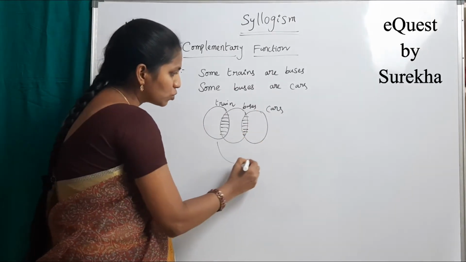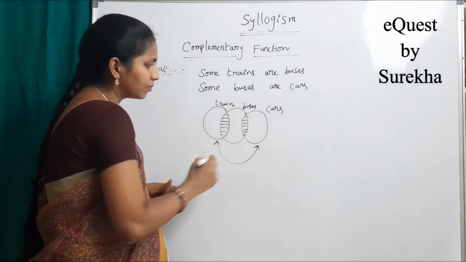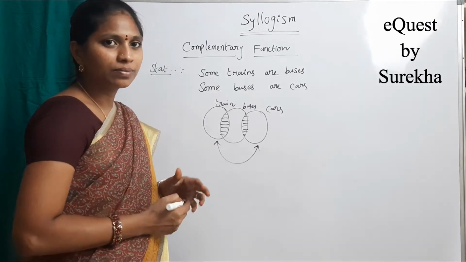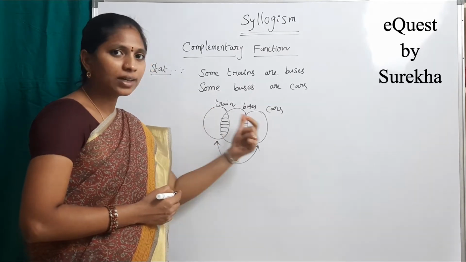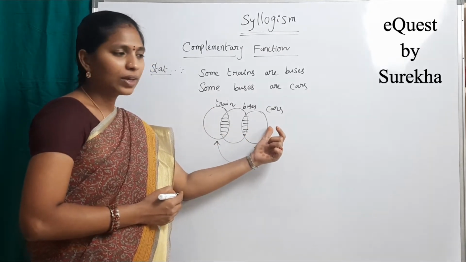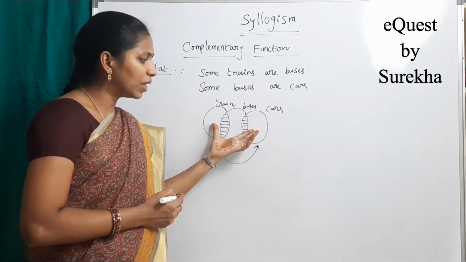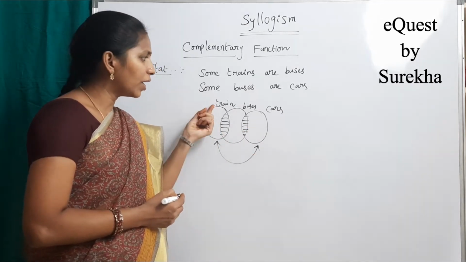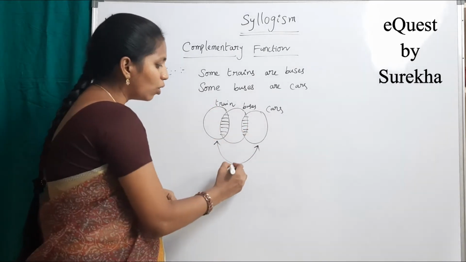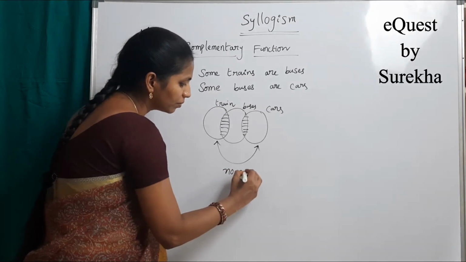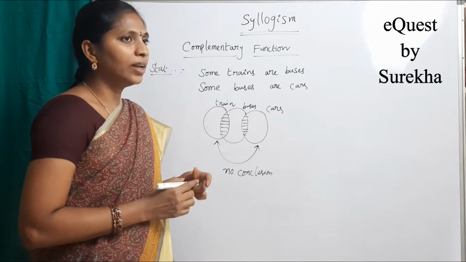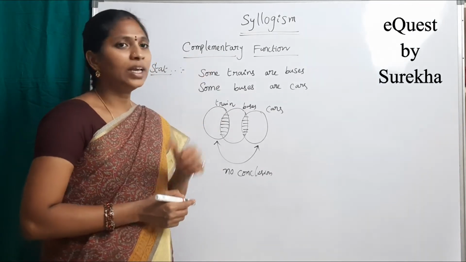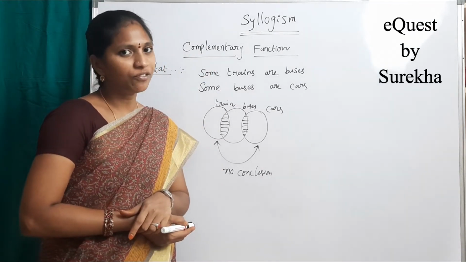Then what about these two, trains and cars? Is there any conclusion? No. There is no direct relation between the trains and the cars. We cannot conclude anything from these two. Trains and cars, there is no conclusion. If there is no conclusion, then you should go for complementary pairs, the complementary function.